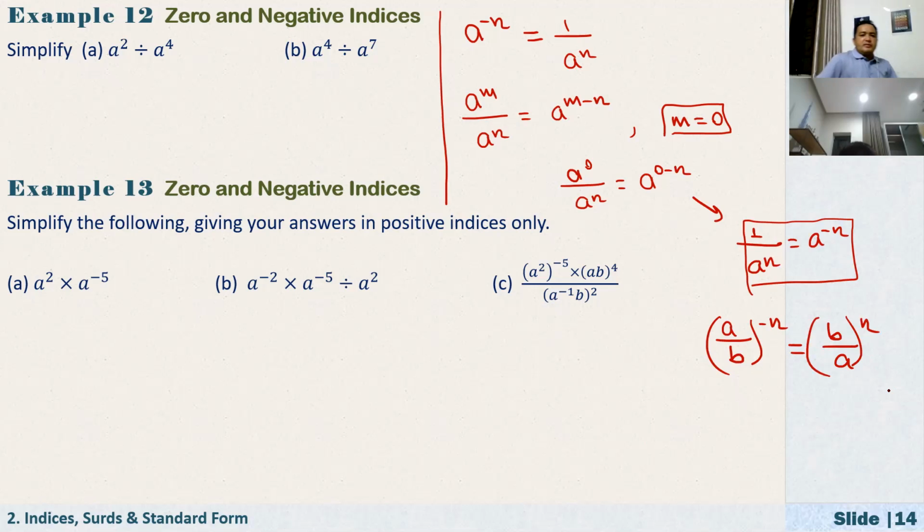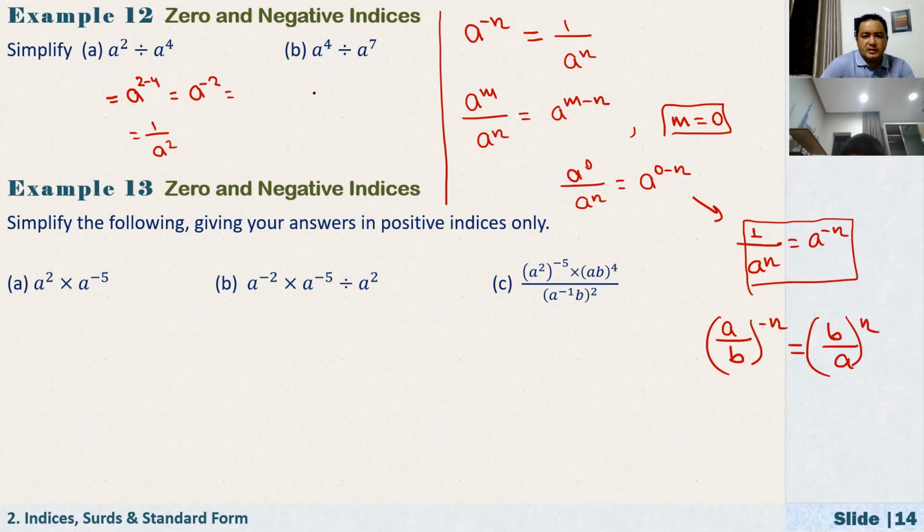Okay, so using this, simplify. For example, here, what is a? That's just equal to a to the power of 2 minus 4. That's equal to a to the power of negative 2, or that's just equal to 1 over a squared.